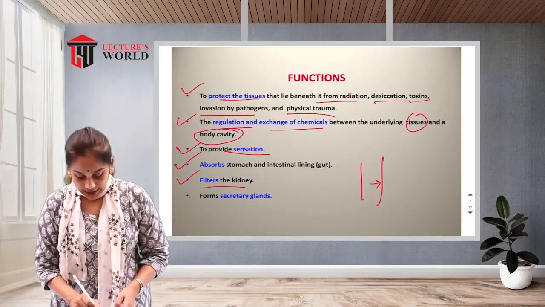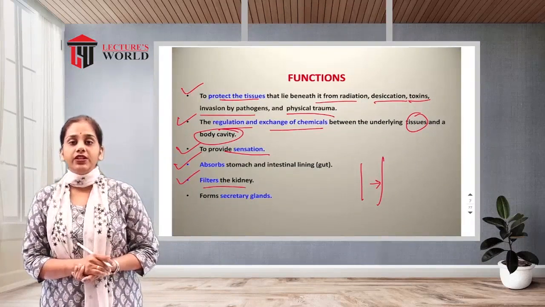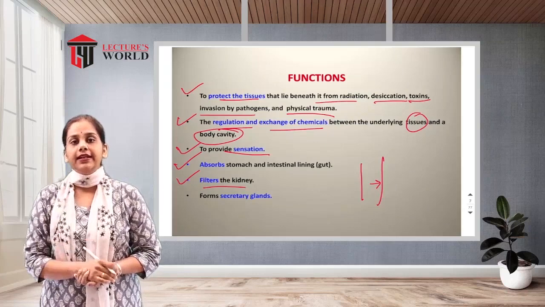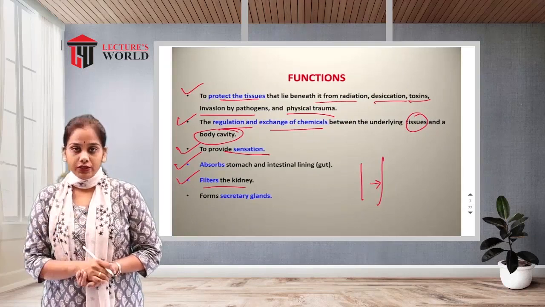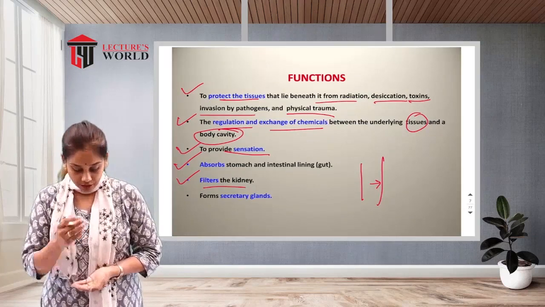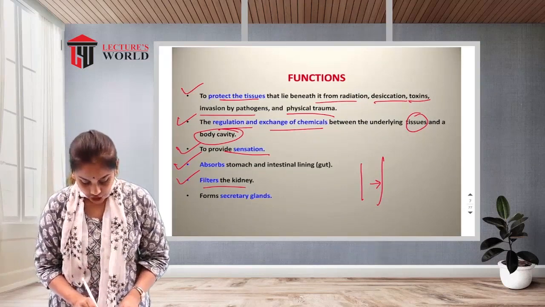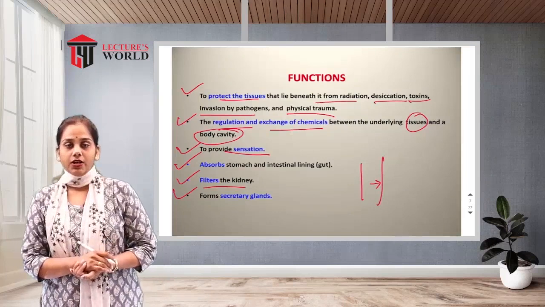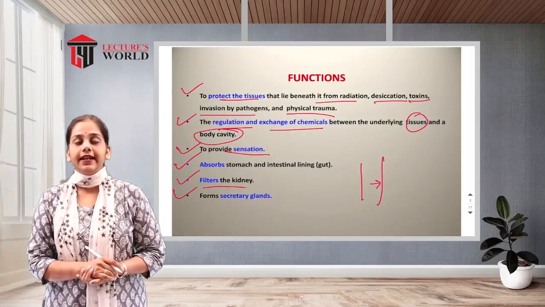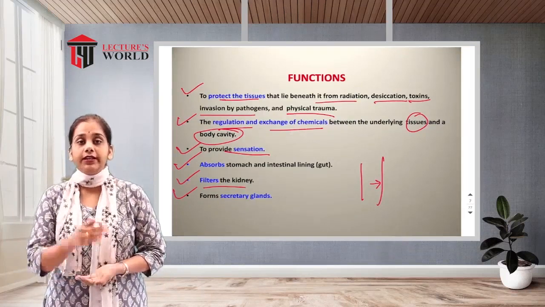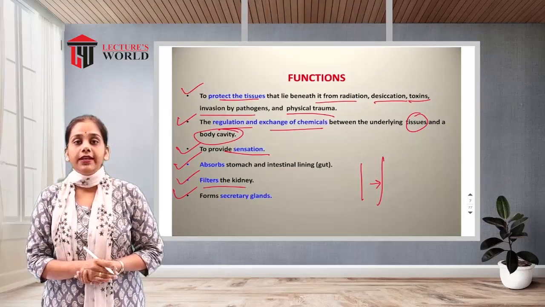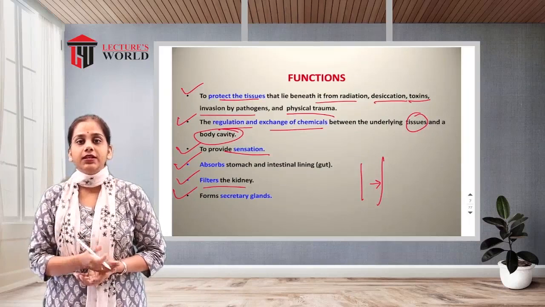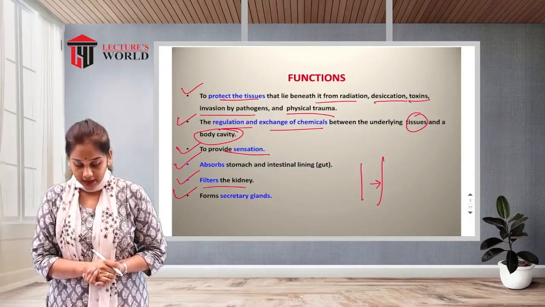Then filtration in the kidney. Filtration is also a basic function in the kidney. In the kidney there is epithelial tissue, so it can filter the water for the formation of urine. Then it forms secretory glands. The secretory glands are situated in the lining of the epithelial tissue, so they can secrete secretions, like a gland.